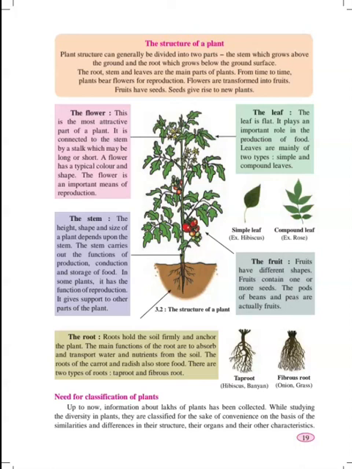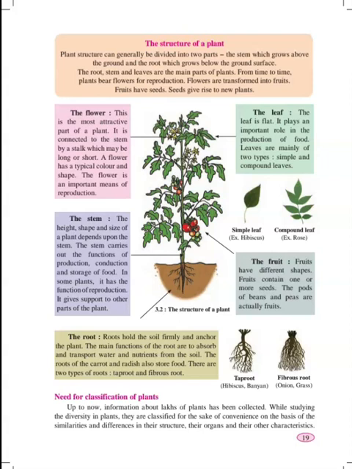The next organ of the plant is the stem. The height, shape, and size of a plant depend upon the stem. The stem carries out the function of production, conditions, and storage of food. In some plants, it has the function of reproduction. It gives support to other parts of the plant.